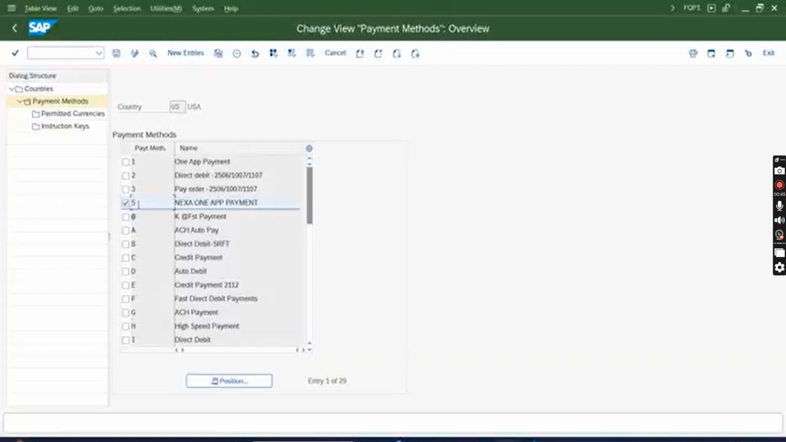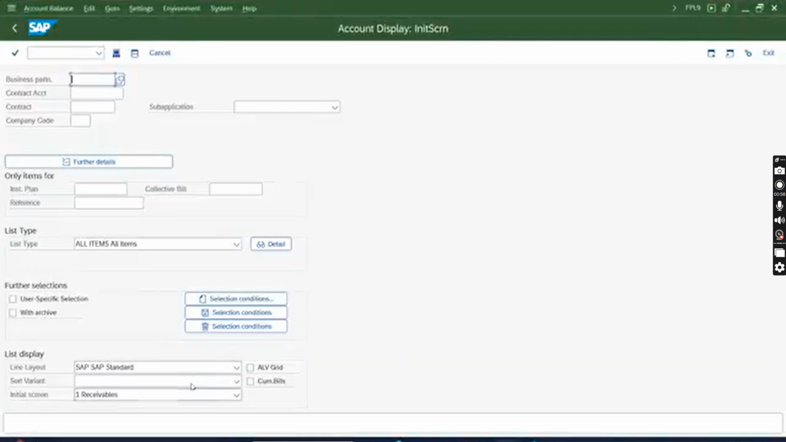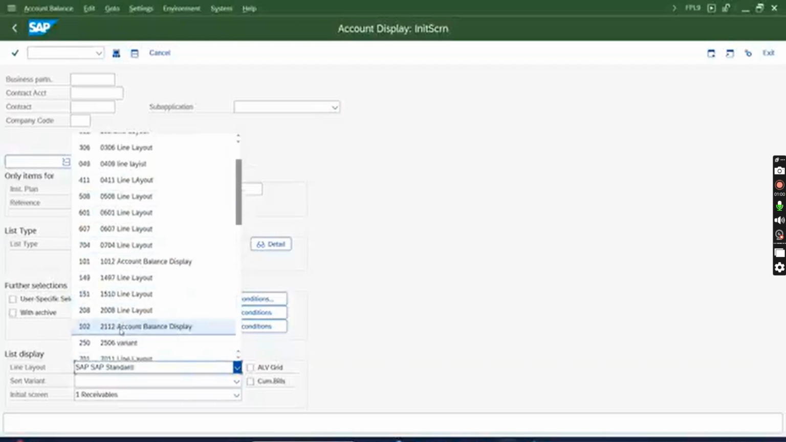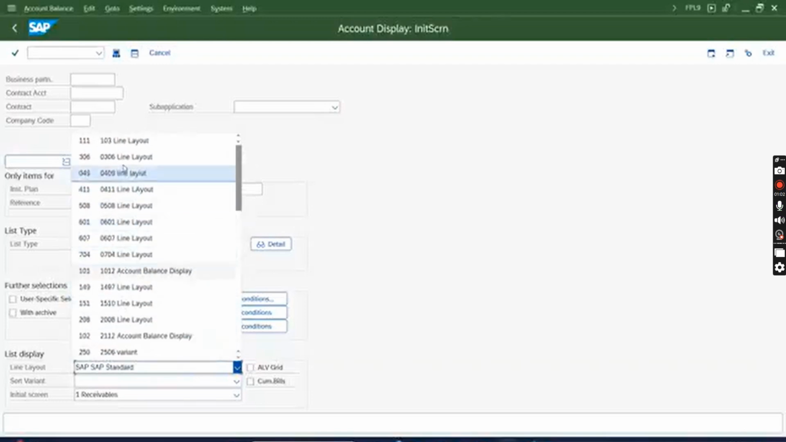Apart from that, last weekend I talked about the account balance display. So that variant is also gone. If I go to FPL9, I will not find my variant because I created that. I think 903 I created. So that variant is also gone.